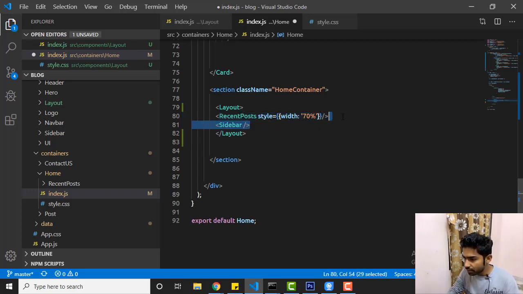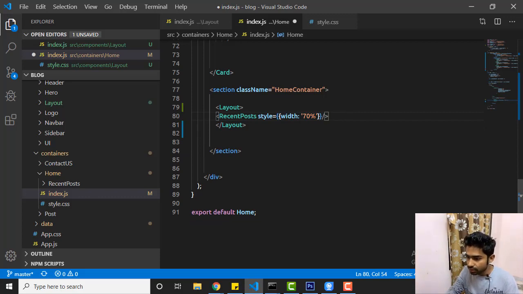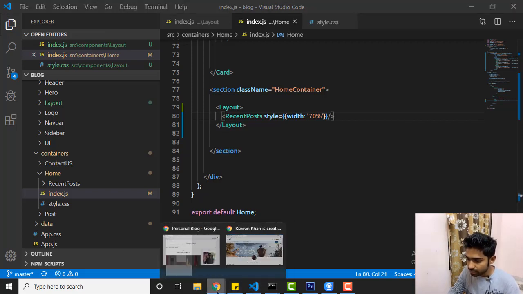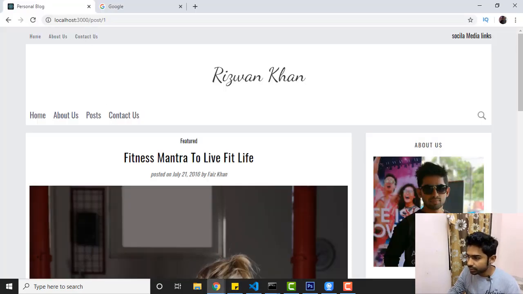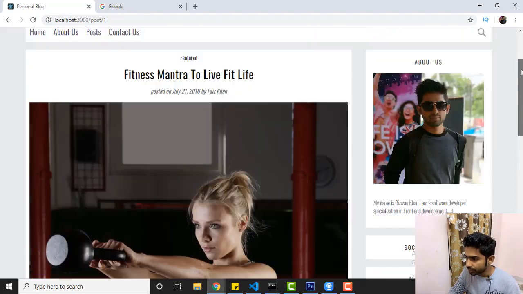And remove this sidebar because we already added it in the layout. So let's give a space, save it, and back to the browser. And it's already hot reloaded, so you can see.